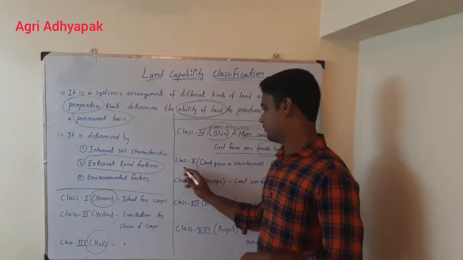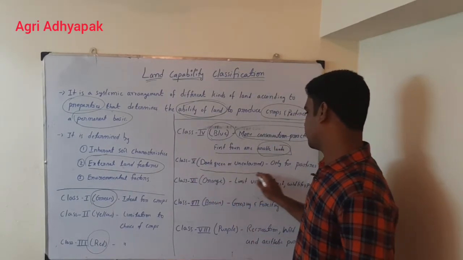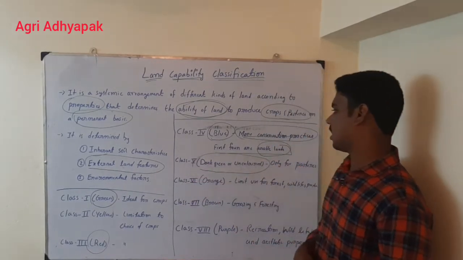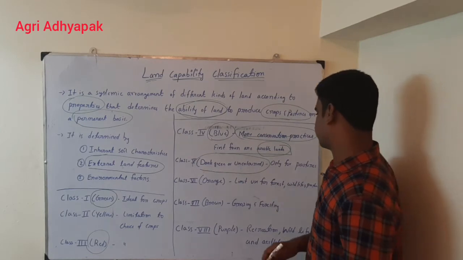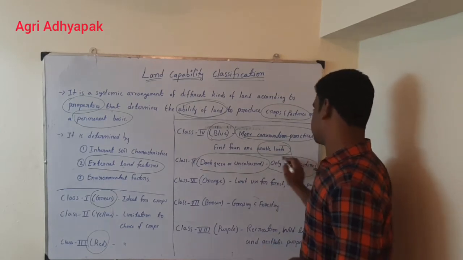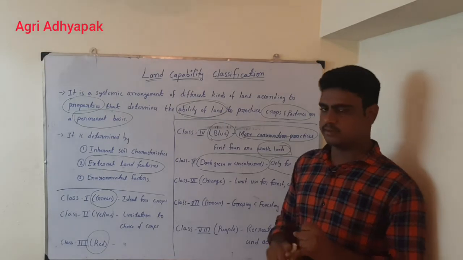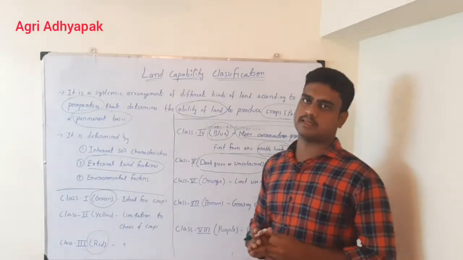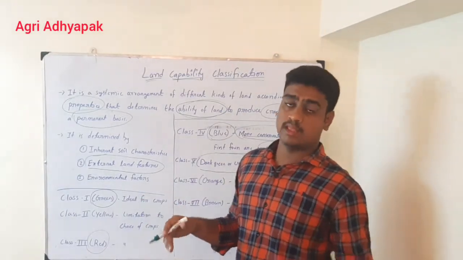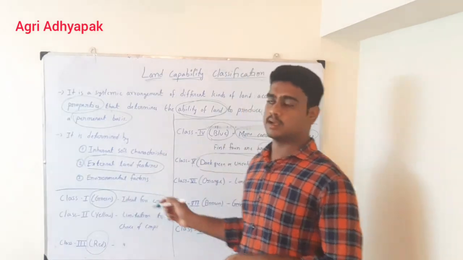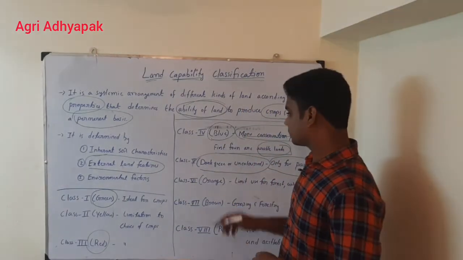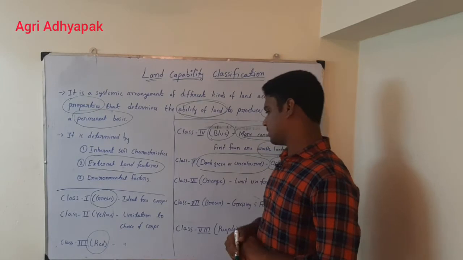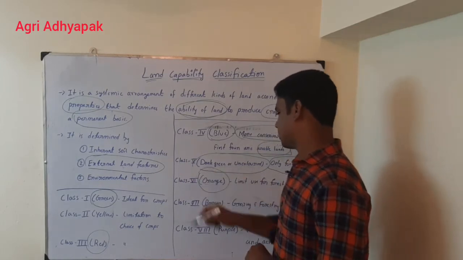Next, let us see the 5th one. Class 5 soil has the color dark green or is uncolored, and is only for pastures. That means we can go for forest, wildlife and pasture, but not for agriculture. We can go for grazing in class 5 soil. Then the next one is class 6, mentioned with the color orange.